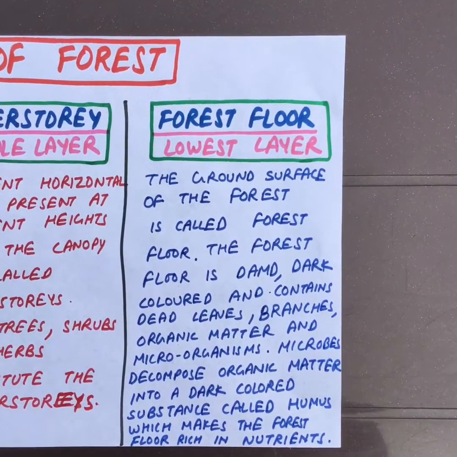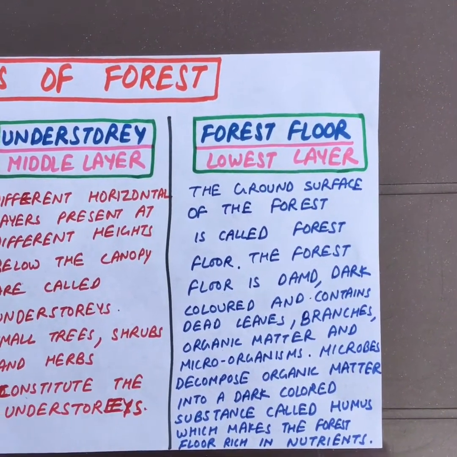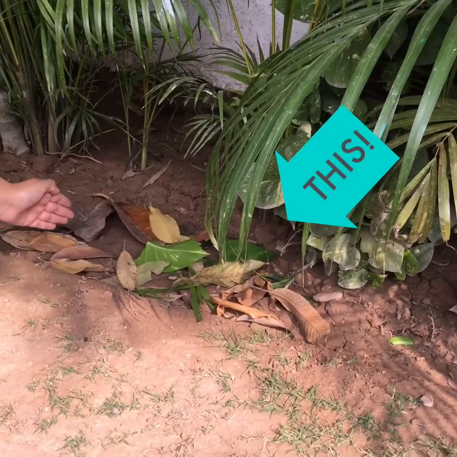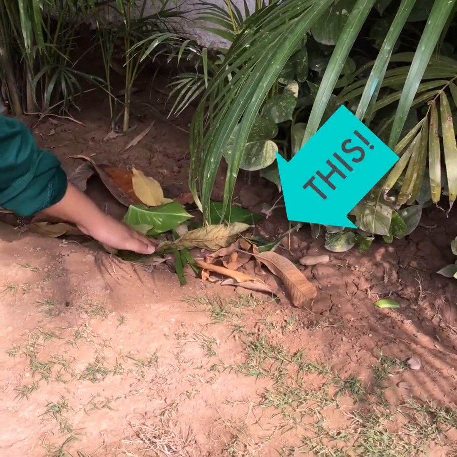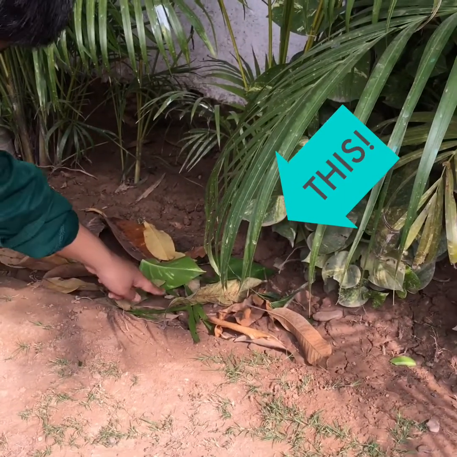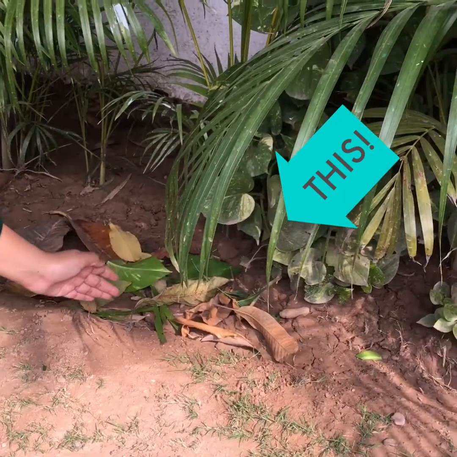The forest floor is the lowest layer. The ground surface of the forest is called the forest floor. These leaves and the soil act as the forest floor in a forest.